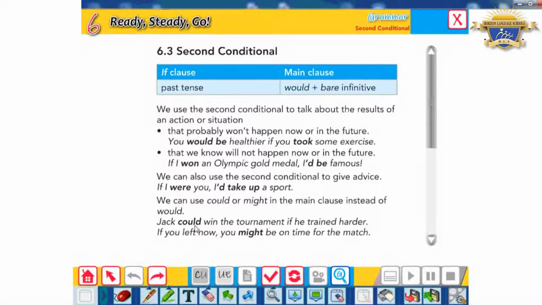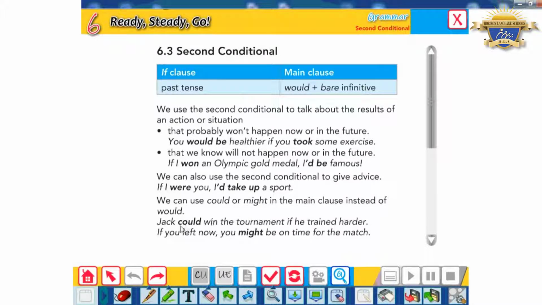So when you see might in a sentence, don't decide this is first conditional or second conditional until you look at the if clause. Like this one, as you can see, if he trained harder, this is past simple, so I said Jack could win or might win. So this is the second conditional.